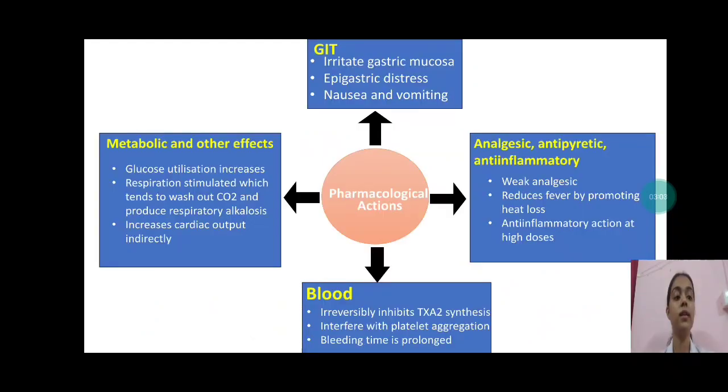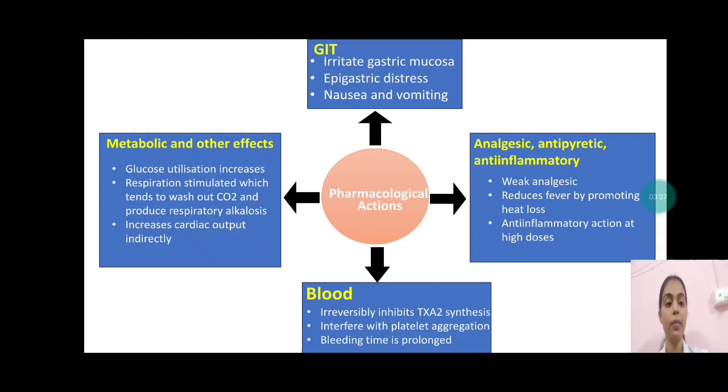Now, there are certain pharmacological actions of aspirin. First, the action on the GIT is that it irritates the gastric mucosa. It produces epigastric distress, nausea and vomiting. It produces analgesic, antipyretic and anti-inflammatory effects. That is, it is a weak analgesic. It reduces fever by promoting heat loss. It has an anti-inflammatory action at high doses.